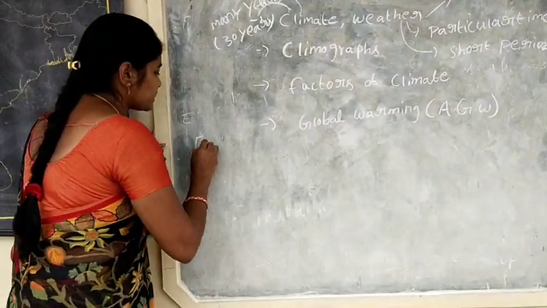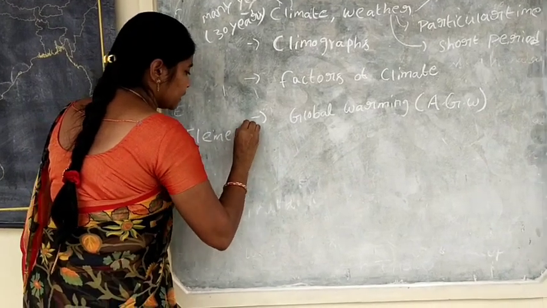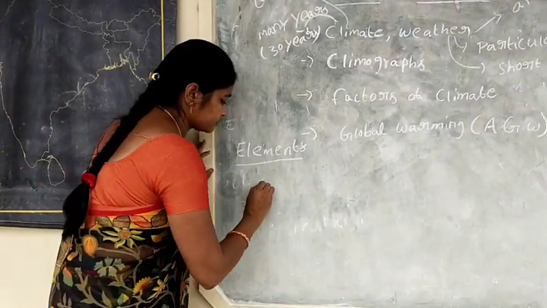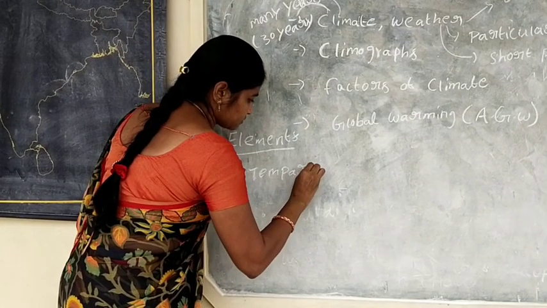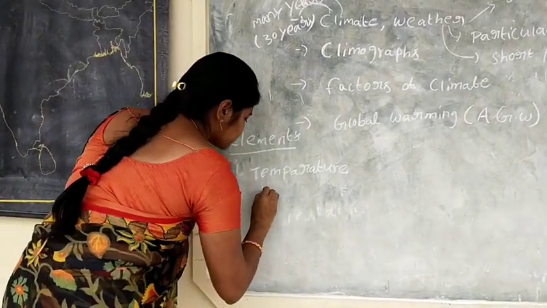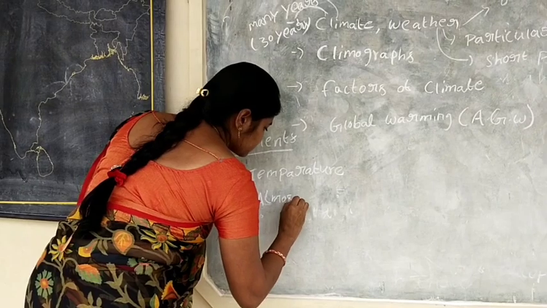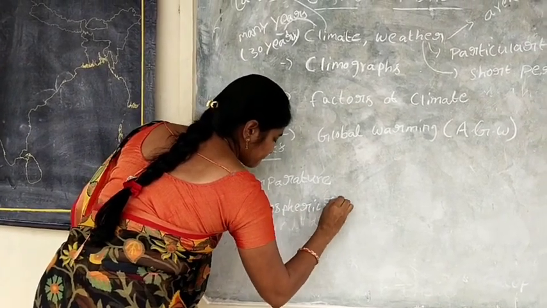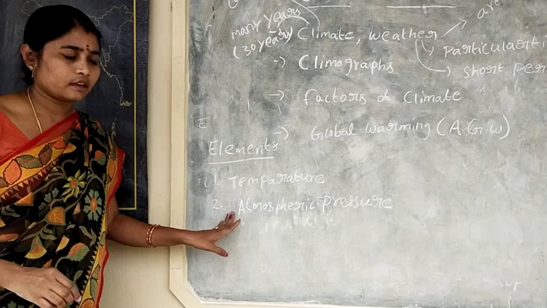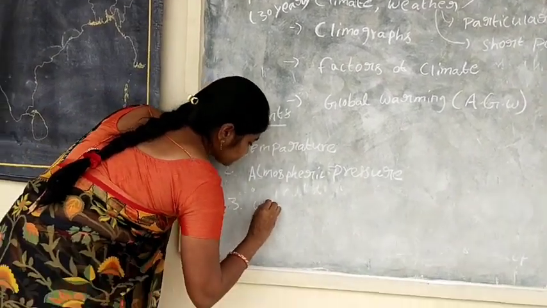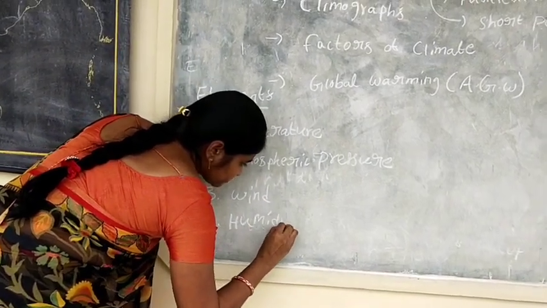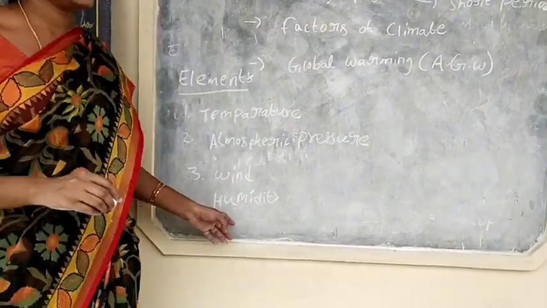What are they? Yes, temperature, atmospheric pressure, wind, humidity and precipitation.